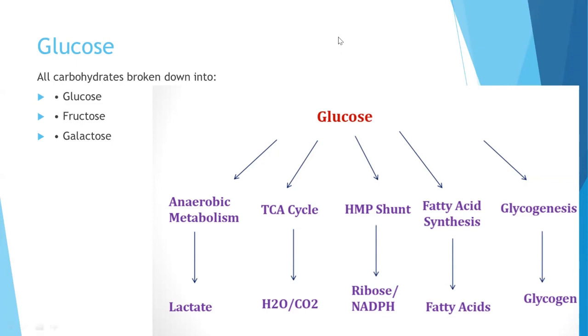When the carbohydrate, through a complex process which we will discuss in another video, is broken down to glucose, this glucose can go into various pathways, including anaerobic metabolism, and can form lactate. It can go into the TCA cycle and form H2O and CO2. It can go to the hexose monophosphate shunt and form ribose and NADPH, and it can go into fatty acid synthesis and form fatty acids. It can go into glycogenesis and form glycogen.